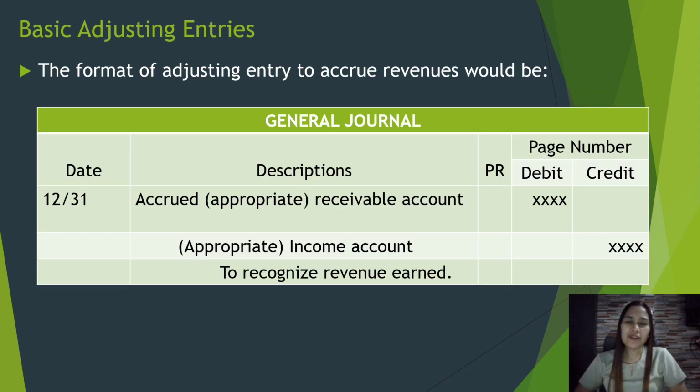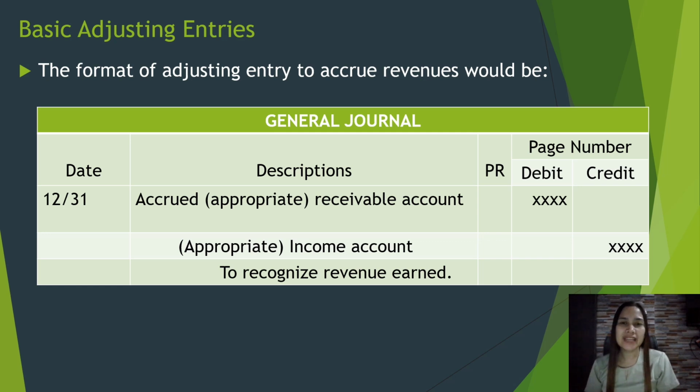The format of the adjusting entry to accrue revenues would be debit accrued or the appropriate receivable account, say for example, accrued accounts receivable. Credit the appropriate income account, say for example, service income or rent income, to recognize revenue earned.